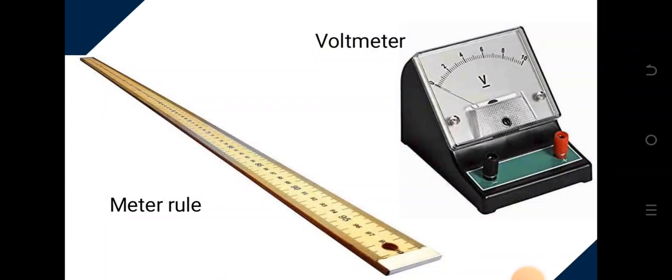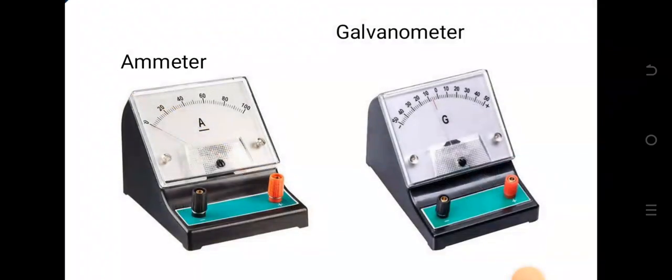We have other instruments of measurement. So see, there's the meter rule. This is the voltmeter. Some of you, when you get to the lab, just by watching this video, it will help you familiarize yourself with these pictures. See the voltmeter, look at the ammeter, look at the galvanometer. You see A, you see G. That's how we differentiate them.